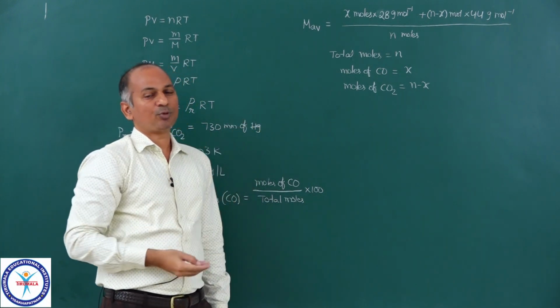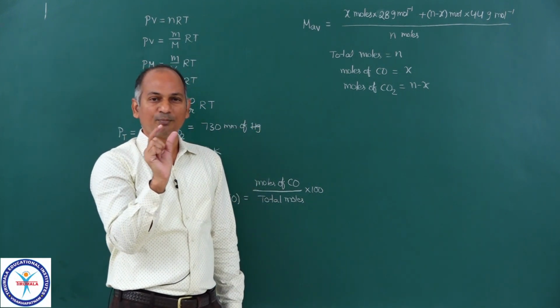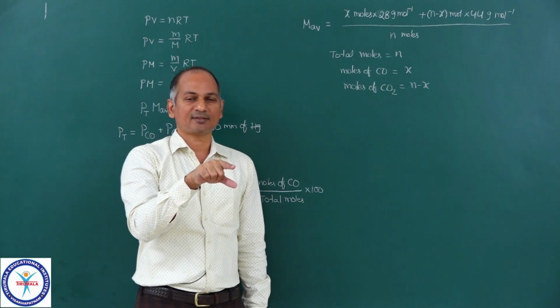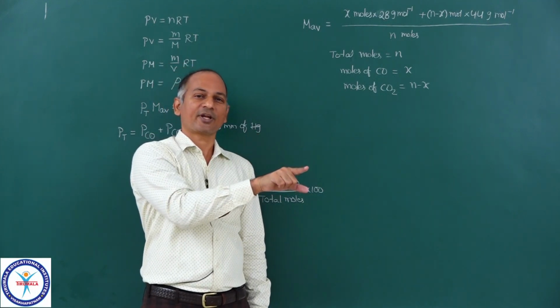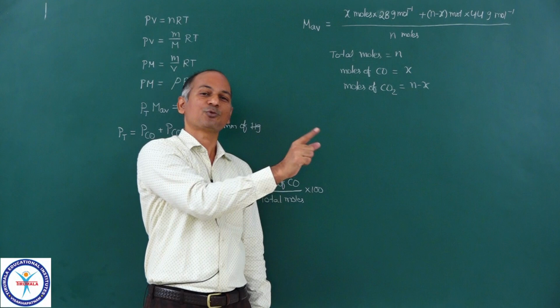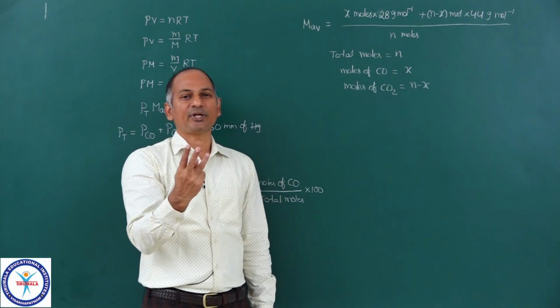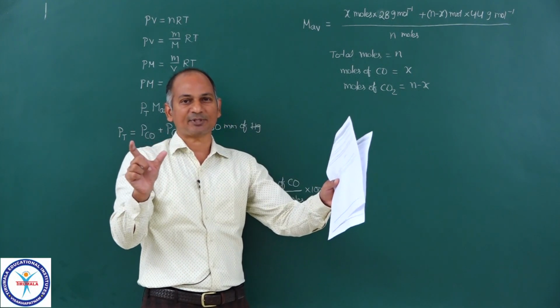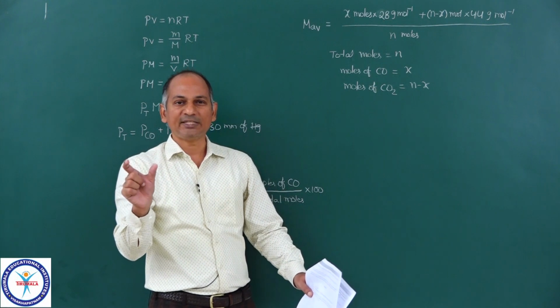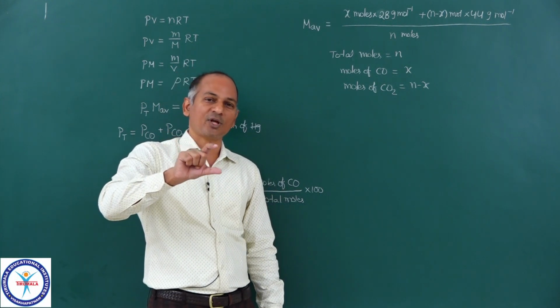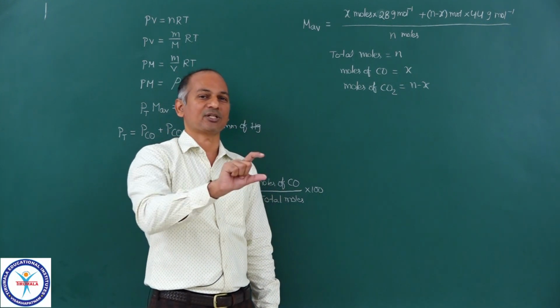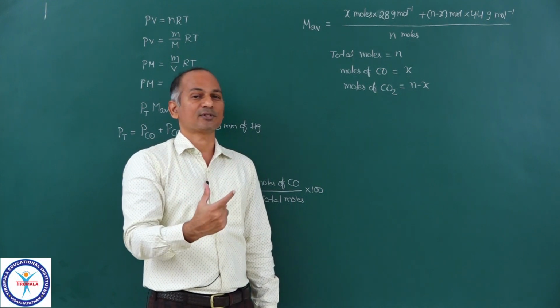M average is equal to moles of one component into its molar mass plus moles of another component into its molar mass, and so on. Suppose if you have three components, write down three expressions: moles of each component into molar mass of that component, summation, upon total moles.